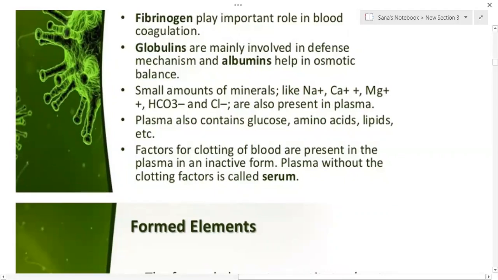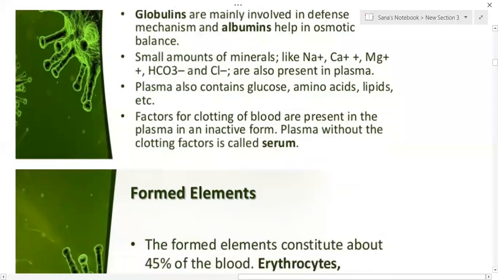Factors for clotting of blood are present in the plasma in an inactive form. So plasma without clotting factors is called serum. You should know what serum is. The serum is nothing but plasma devoid of clotting factors. When the clotting factors are absent in the plasma, then we call it serum.